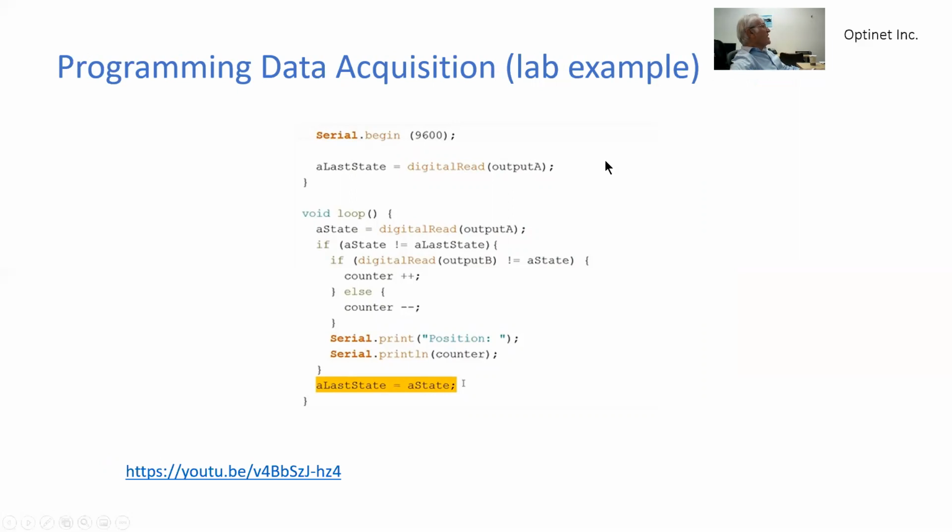And now what we do over here with the program, we have to define the pins. We define the communication rate of the signals from the encoder. And then we define here the program, which first defines the variables and then goes through a loop.